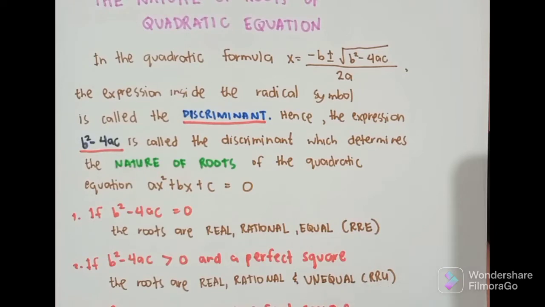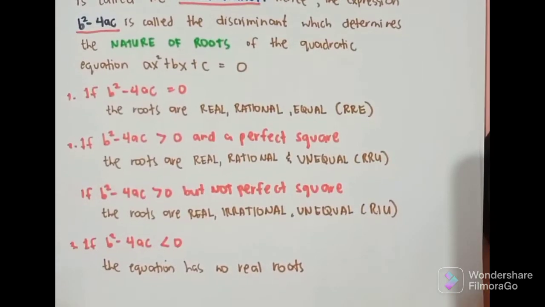Okay, kapag ganun daw yung lumabas, yung roots daw natin ay real, rational, and unequal or root. Ulitin natin, kapag si discriminant daw is greater than 0 and a perfect square, therefore, ang ating nature of roots ay root. Ang ibig sabihin ng root? Real, rational, and unequal.